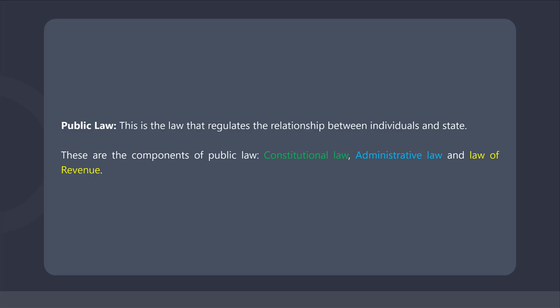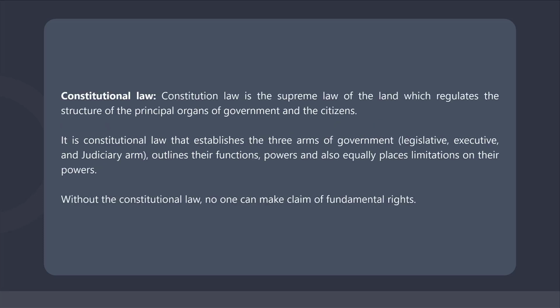Constitutional law. Constitutional law is the supreme law of the land, which regulates the structure of the principal organs of government and the citizens. Constitutional law could also be regarded as law that regulates the activities of the principal organs of government and safeguards the rights and liberty of the citizens.